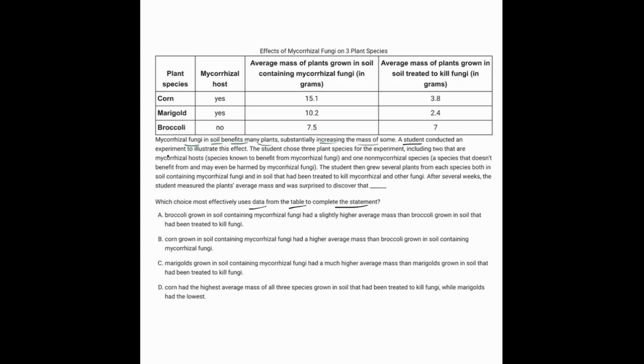A student did an experiment to illustrate this. The student chose 3 plant species, including 2 that are fungal hosts, the ones that are known to benefit from the fungi, and 1 that's not, a species that doesn't benefit and may even be harmed by the fungi. The student then grew several plants from each species in both soil containing the fungi and in soil that had been treated to kill the different types of fungi.